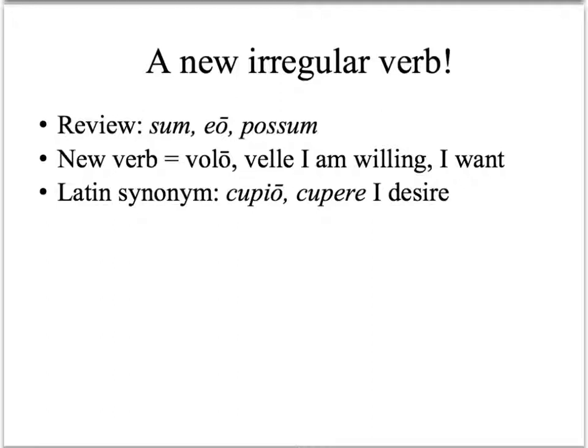Just to remind ourselves, we already know the irregular verbs sum, esse, I am, to be; eo, ire, I go, to go; possum, posse, I am able, to be able. Here's a new irregular verb: volo, velle, I am willing or I want, to be willing, to want.